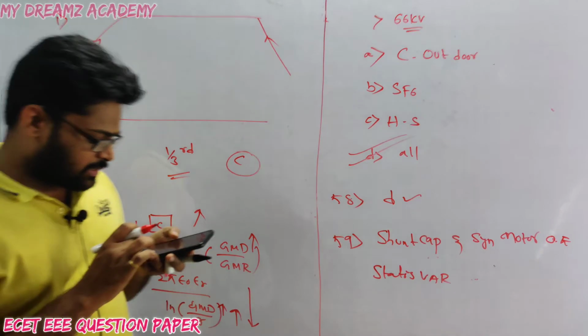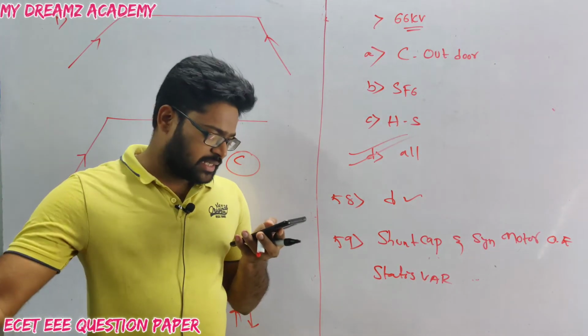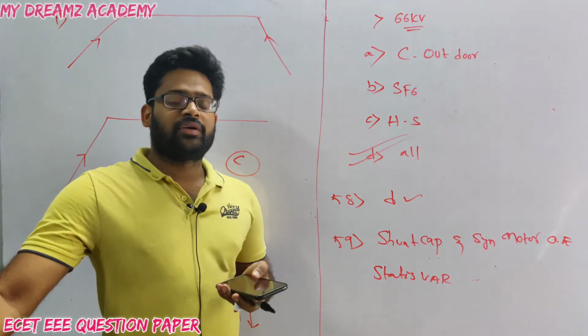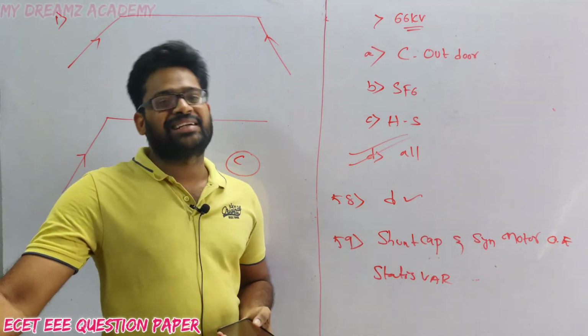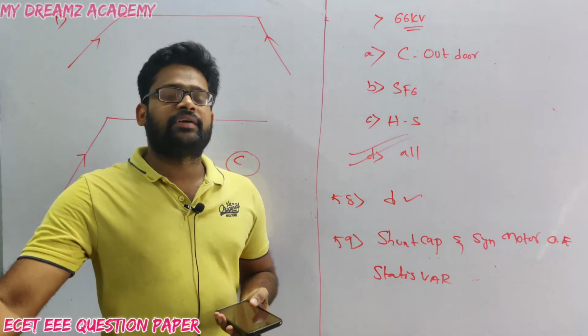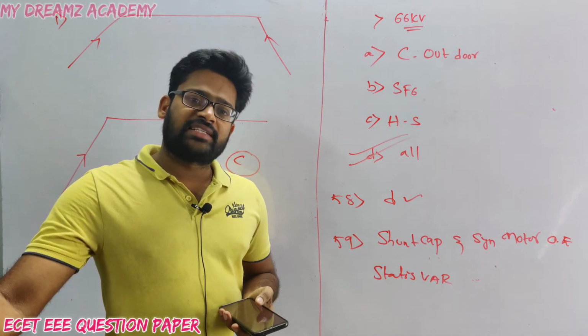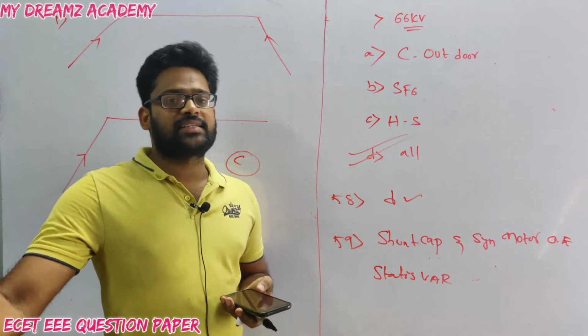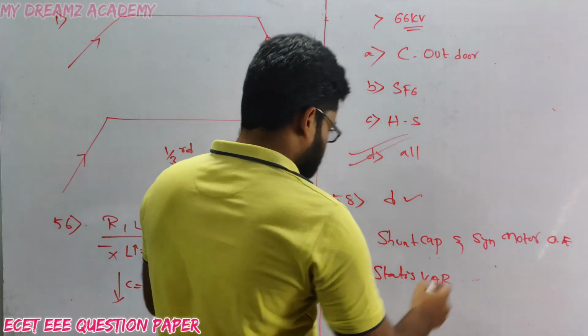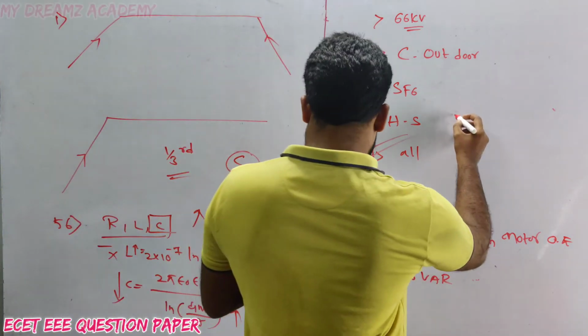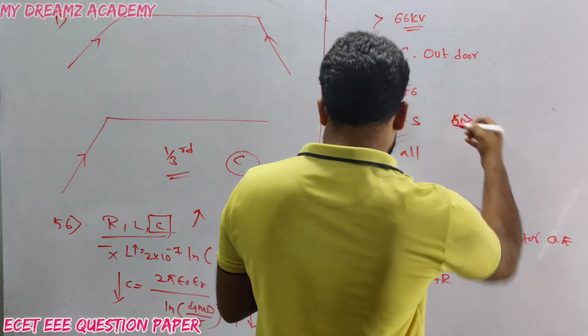Now I'll read the options: synchronous condenser, synchronous reactor, series capacitor, none of the above. The synchronous motor we use is nothing but a synchronous condenser. The definition of synchronous condenser is a synchronous motor with overexcitation at no load condition. So option A is correct.